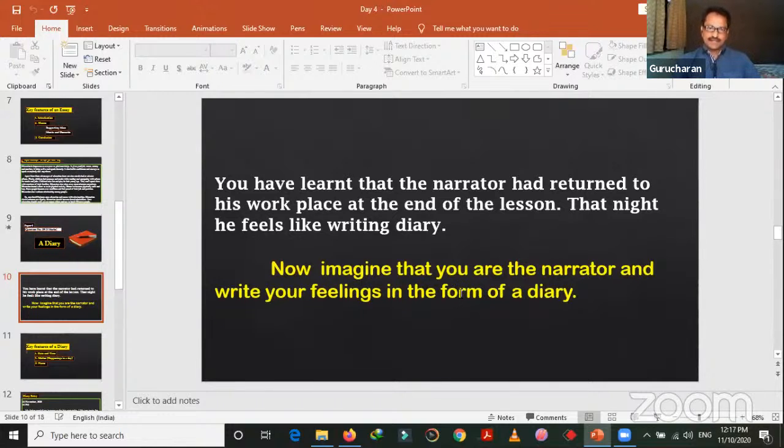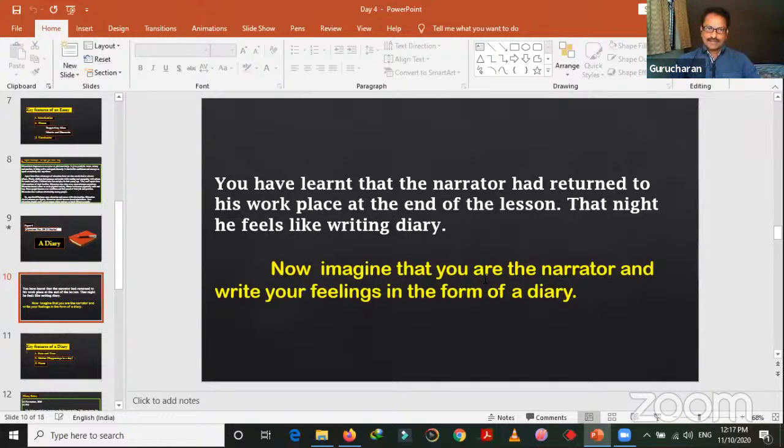Supposing you are in the place of the narrator, imagine that you are the narrator for the time being, and try to write your feelings in the form of a diary. Okay, what will you write, children? Think. What will you write in your diary? What happened on the day while he started from his village? He started to his workplace, and there was a problem of carrying the trunk, and he could not carry it because of his white collar job. And he thought, what will the people think about me? He felt a kind of false prestige in his mind, and he did not carry the trunk.